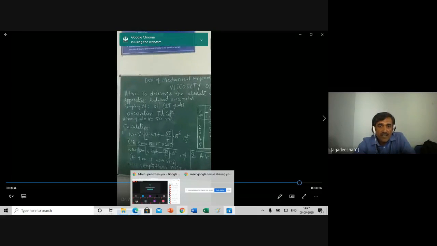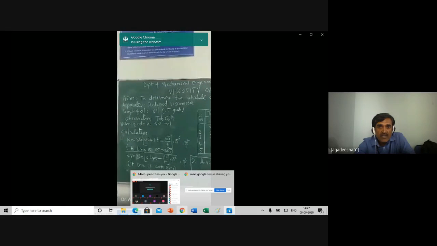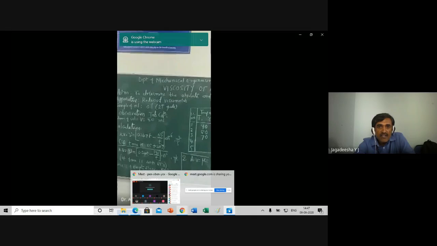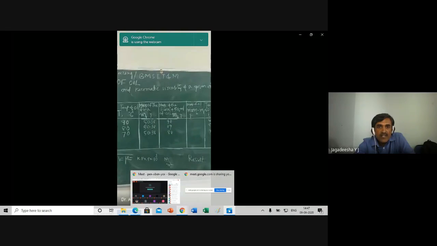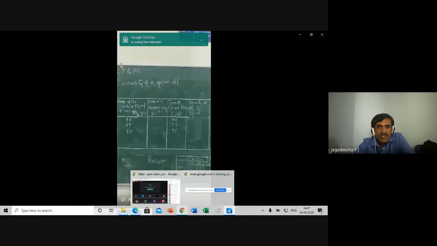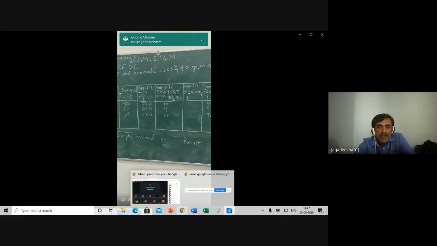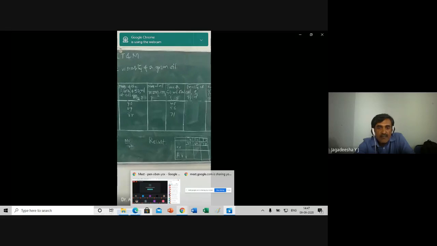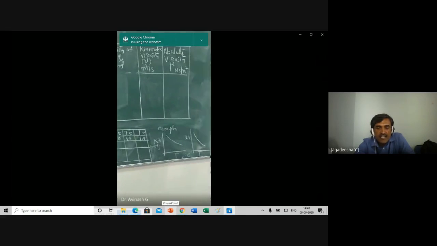Now you are seeing the formula written on the board. Aim is to determine the absolute viscosity. Apparatus is Redwood viscometer. Sample of oil is 2T grade lubricating oil, and the volume V is 50 ml. This is the observation table column: temperature, mass of the flask with oil, and time for 50 ml at different temperature is 48, 56, 71 seconds. And other things are calculation part: density, kinematic viscosity, absolute. Density, take it as a fixed constant for all.